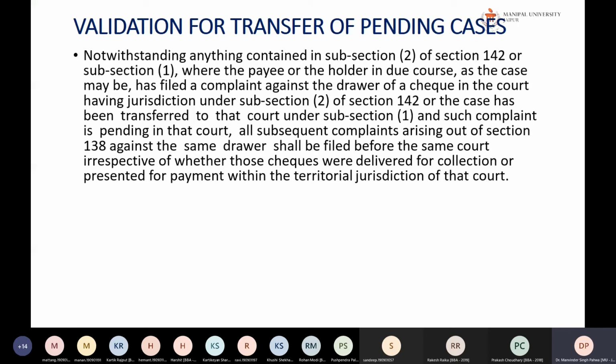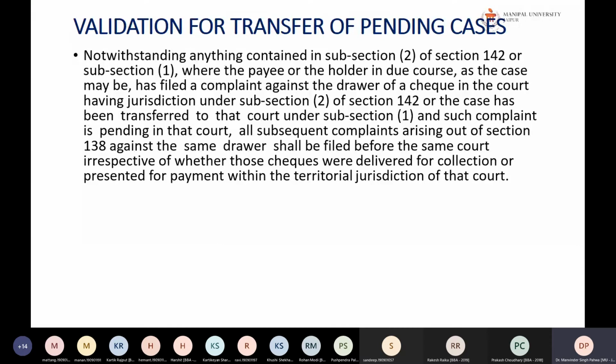Further, notwithstanding anything contained in sub-section 2 of section 142 or sub-section 1, where the payee or the holder in due course, as the case may be, has filed a complaint against the drawer of the check in the court having jurisdiction under sub-section 2 of section 142, or the case has been transferred to the court under sub-section 1, and such complaint is pending in the court, all subsequent complaints arising out of section 138 against the same drawer shall be filed before the same court, irrespective of whether those checks were delivered for collection or presented for payment within the territorial jurisdiction of the court.